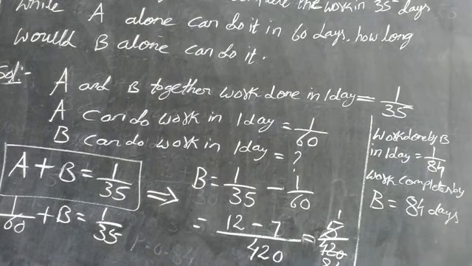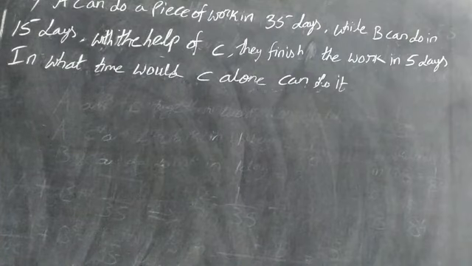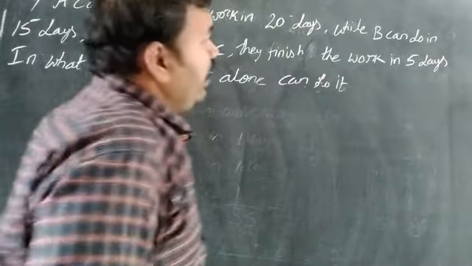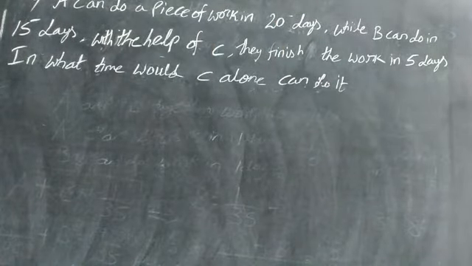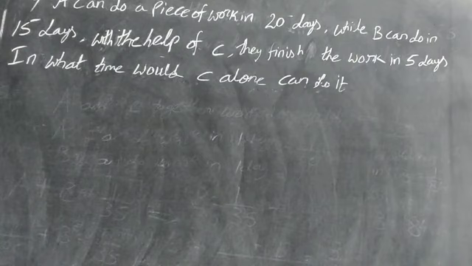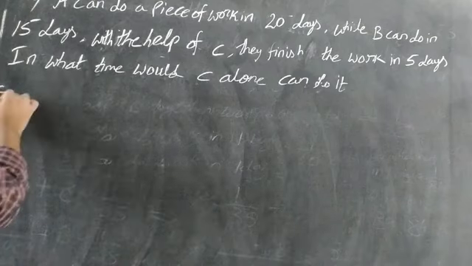And the next sum is this. A can do a piece of work in 20 days, while B can do it in 15 days. With the help of C, they finish the work in 5 days. In how many days can C alone do that work? Here we have to write: A how many days, B how many days, C how many days. So here I am writing 1 day's work.